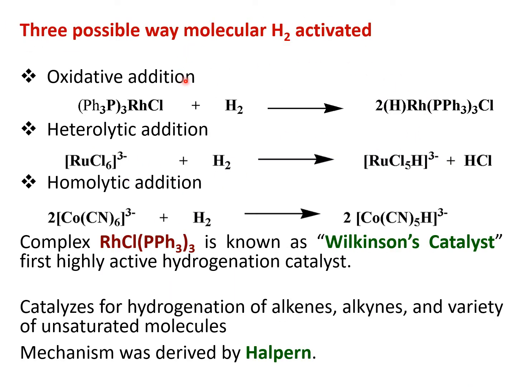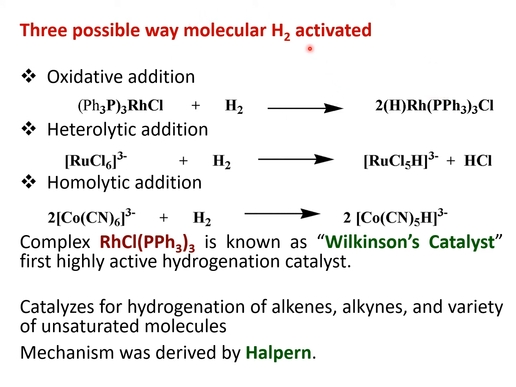First of all, the hydrogen should be activated by the organometallic catalyst. The activation of hydrogen can occur in three different ways. One is oxidative addition. The best example is the Wilkinson catalyst, chlorotris(triphenylphosphine)rhodium, where rhodium is in the +1 oxidation state. When you add hydrogen, two hydride ions are added to the rhodium center and it forms a rhodium 3+ complex. It goes from rhodium +1 to +3, which is why it is called oxidative addition.